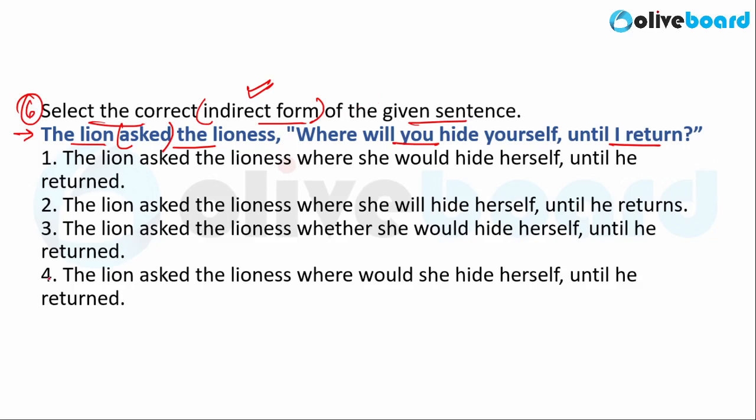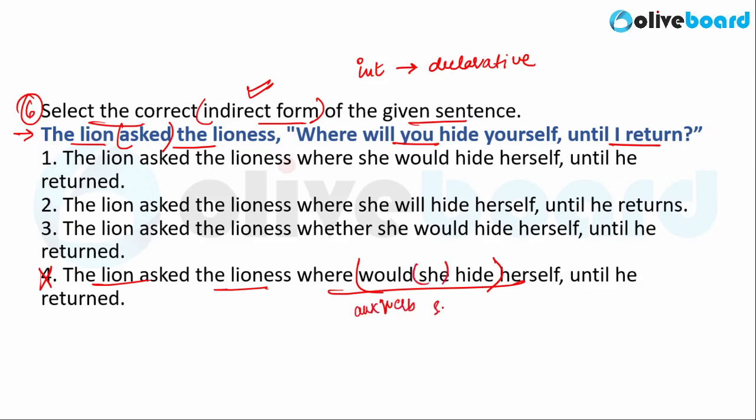So, the fact that you have to change the interrogative sentence into a declarative sentence, you can negate option D or option 4. You can simply negate option 4 because it is still a question statement. The lion asked the lioness, "Where would she hide?" Would she hide indicates a question structure. Would here is the verb or the auxiliary verb for that matter, and she is the subject.